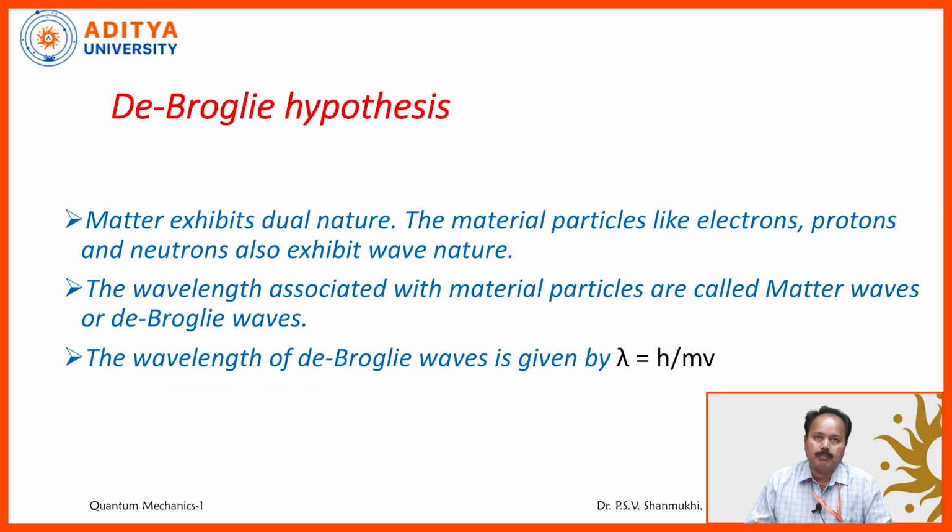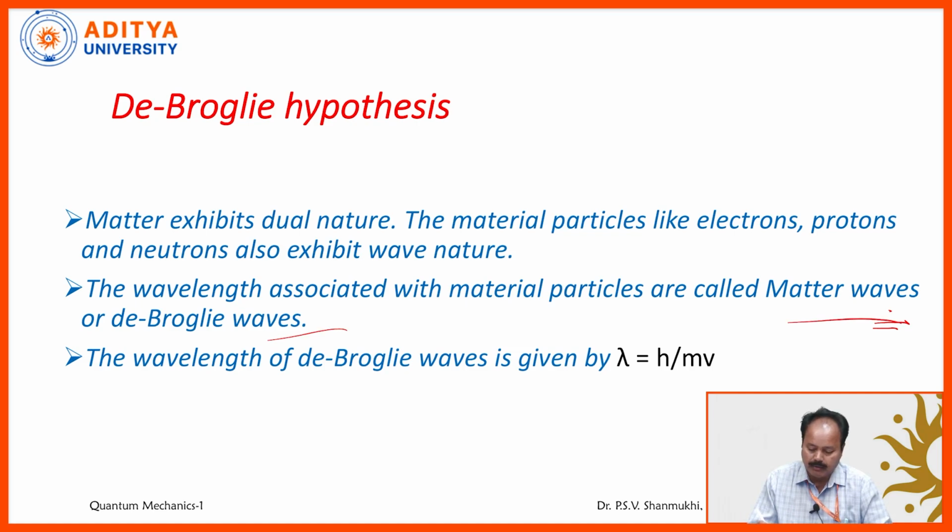Actually, the de Broglie hypothesis explains the dual nature of matter. Coming to the statement, matter exhibits dual nature. Material particles like electrons, protons, neutrons also exhibit wave nature. The wavelength associated with the material particles is called matter waves or de Broglie waves.